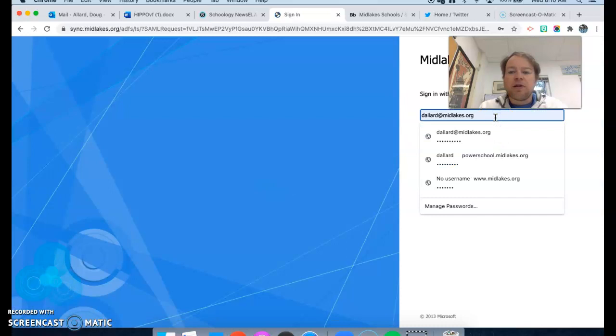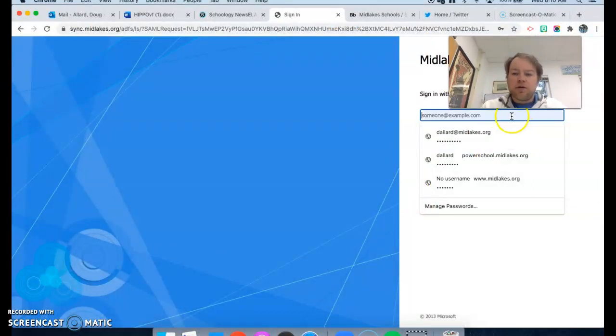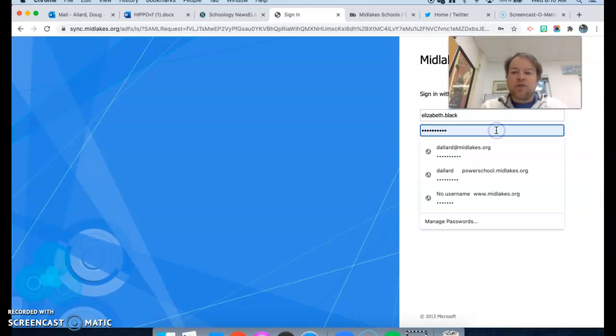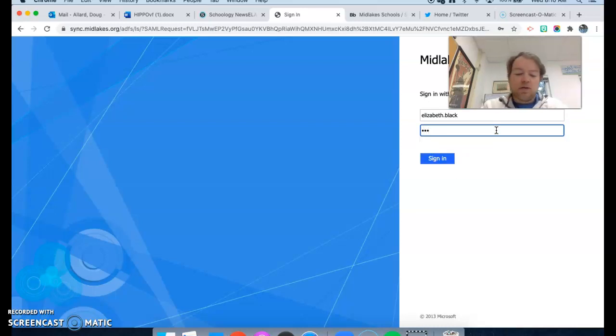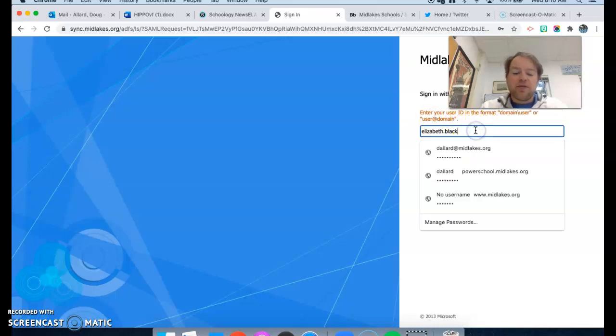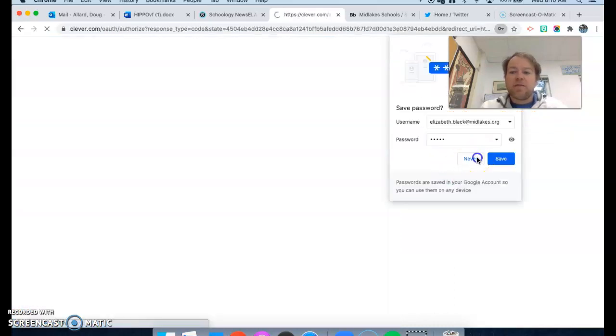Okay, so it's got mine in here. Nope. So I'm just gonna go in and log in as a student. It would just be your first name dot your last name. Now you may have to add the midlakes.org in there. And then it would be your student ID number to log in. It asked me for that, so all I would add to that is midlakes.org. Not going to save it to my computer.